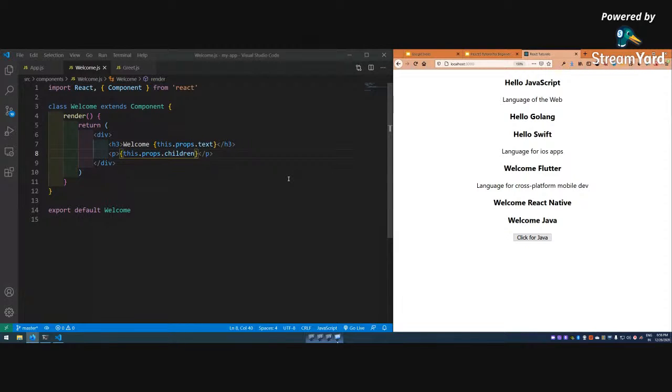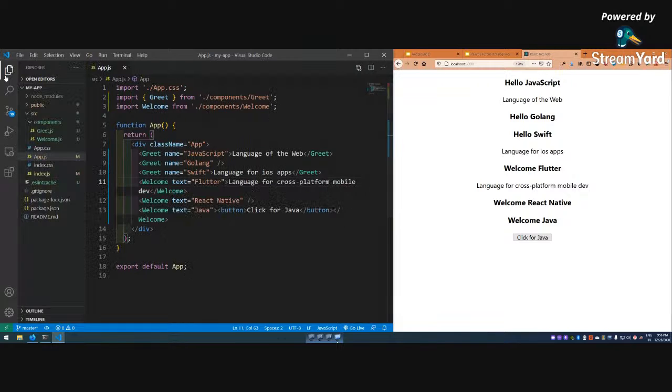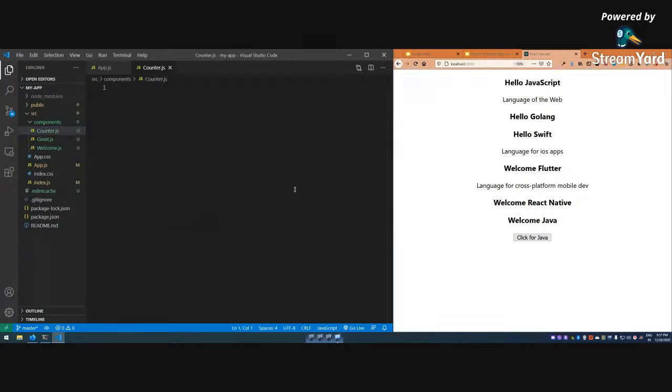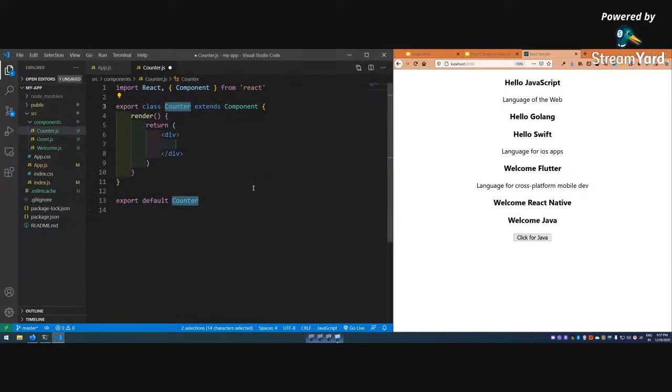So, state. For that, let me remove this. Control B is the shortcut. I will create a new component. From now onwards, we will mainly see class-based components only, because we are going to see all the functionality of the class-based component before moving to hooks, as I have told. So I will create a new component called counter.js, and here the snippet is rce, and then press tab. It will give me a class-based component.